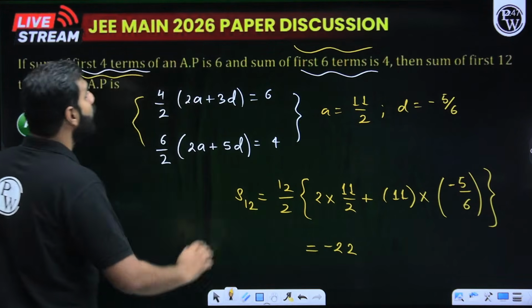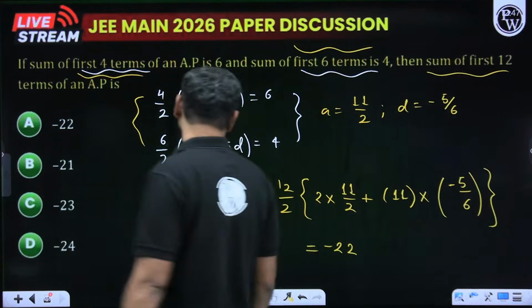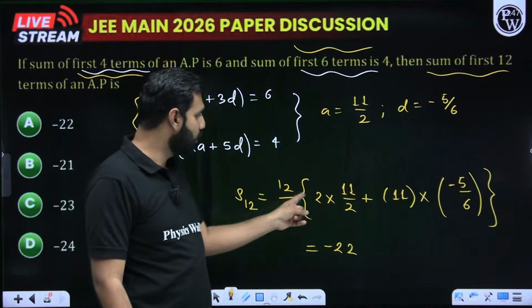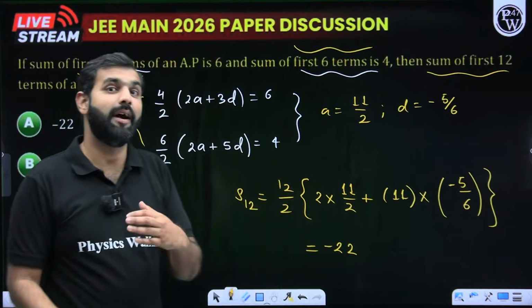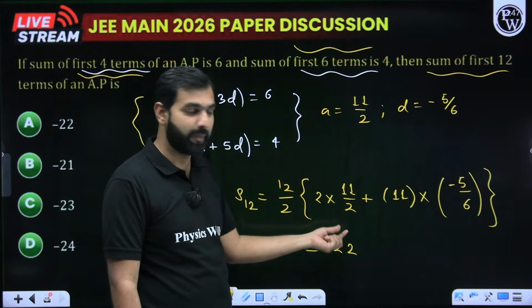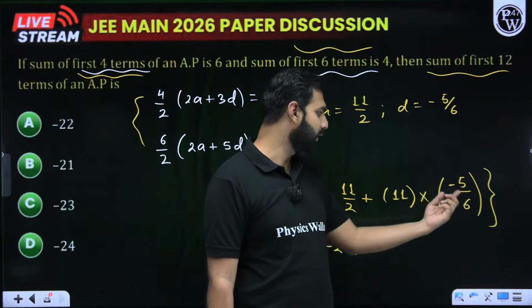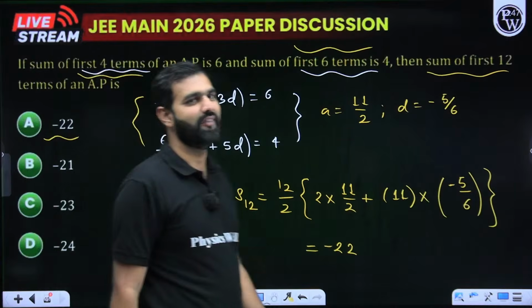What are we asked? We are asked the sum of the first 12 terms of this AP. How do we figure this out? Sum of 12 terms is n by 2 times 2a plus n minus 1 into d. Can you believe this? It's just a matter of identifying the right set of questions. So it is given by 12 by 2 times 2 into a plus 11 d, that is 12 minus 1 into d. When you solve or simplify this, minus 22 is what you receive as the final answer.